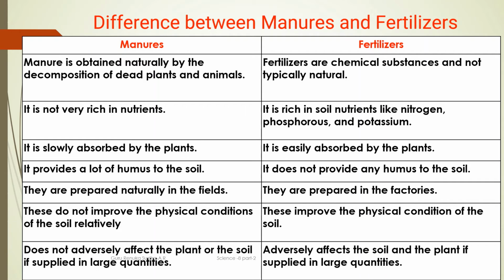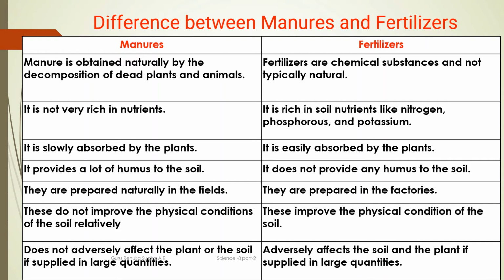Manure provides a lot of humus to the soil, but fertilizer does not provide any humus to the soil. Manures are prepared naturally in the field only, but fertilizers are prepared in the factories. So the place where they are prepared, you come to know now. That means manures are prepared naturally in the fields only, but fertilizers are prepared in the factories.